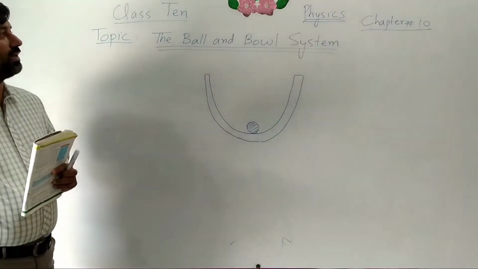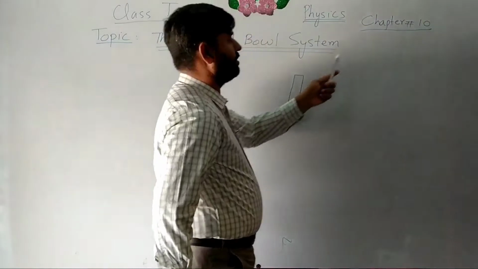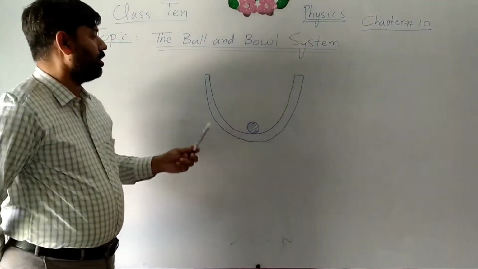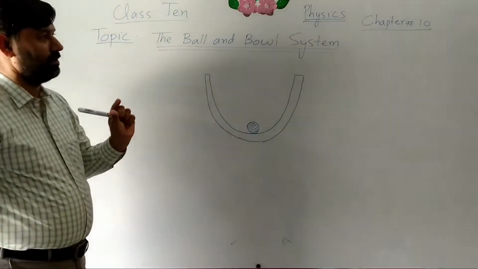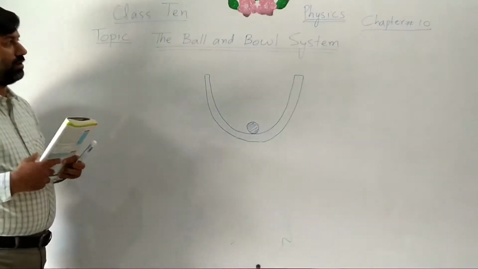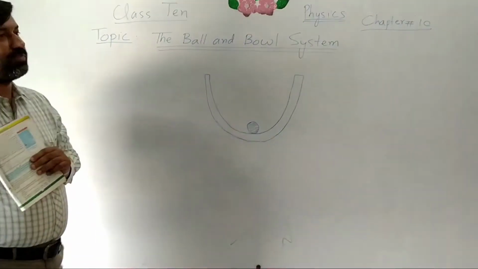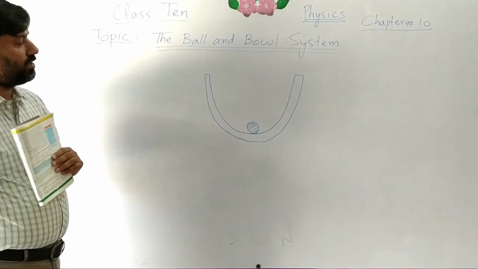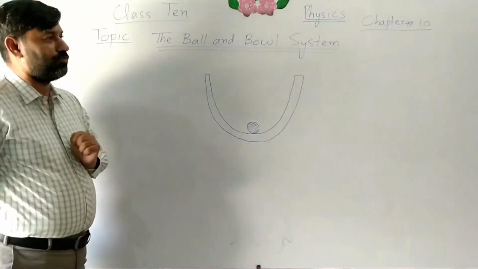Today our second lecture of physics is from chapter number 10, and today our topic is the ball and bowl system. Bowl means pyala and ball is a small ball of metal like iron and copper, etc. This is another example of simple harmonic motion. Today we will prove that the ball and bowl system is also an example of simple harmonic motion.